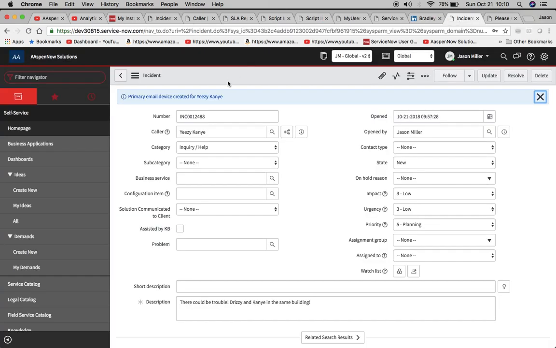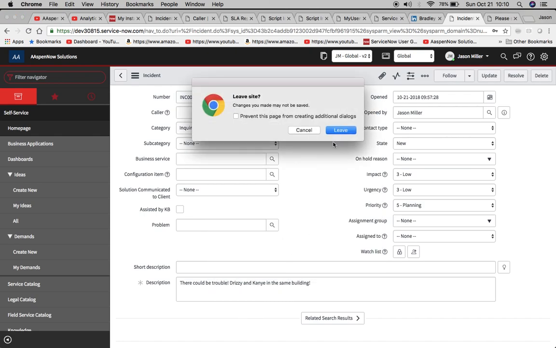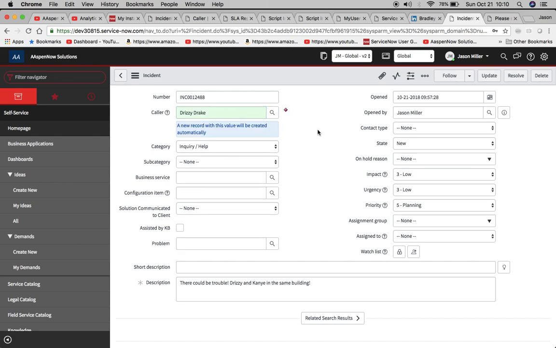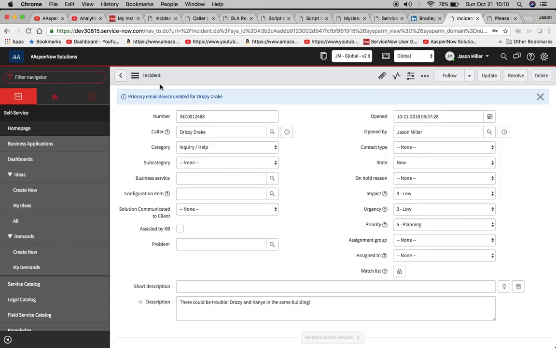So let's see how this works. Right here we have Yeezy Kanye put in there. I'm going to refresh this form, and we're going to put in Drizzy Drake first, not 2 I's, 2 Z's. So Drizzy Drake's in here, and now it's going to tell us a new record with this value will be created automatically. Great, that's what we want. In our description here, there could be trouble because Drizzy and Kanye are in the same building, right? So we'll hit save on that.